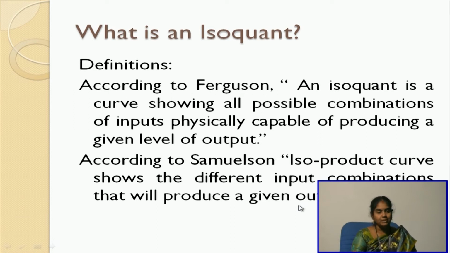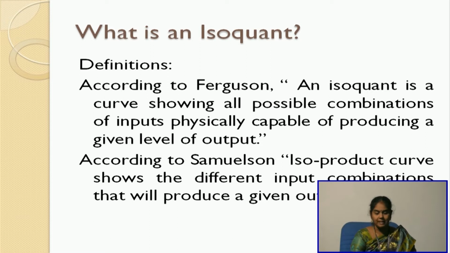Okay, moving on with the next slide. We'll go into the concept of isoquant. Before we start with what is an isoquant, let me explain a few definitions. According to Ferguson, an isoquant is a curve showing all possible combinations of inputs physically capable of producing a given level of output.